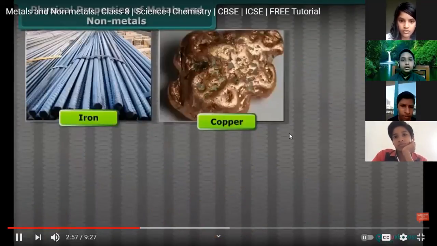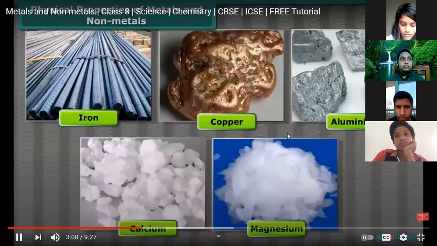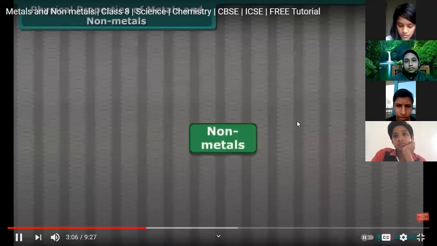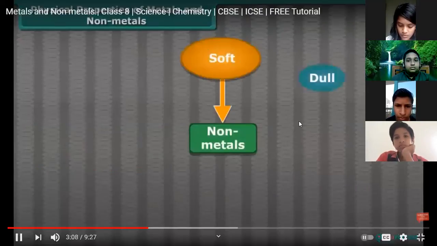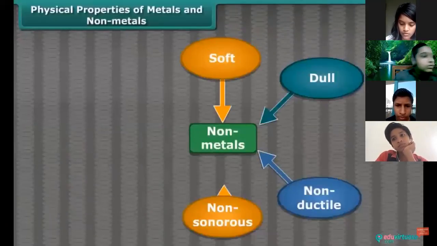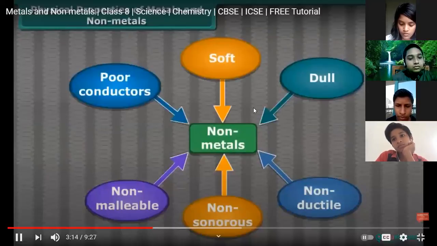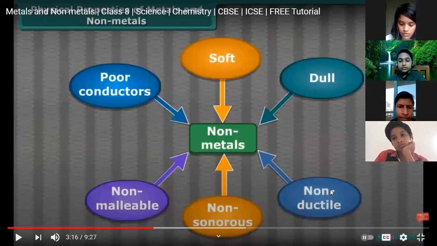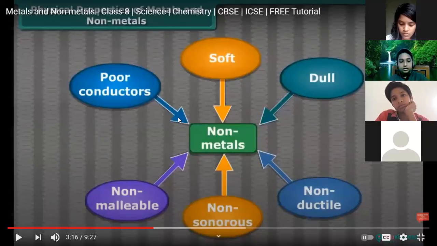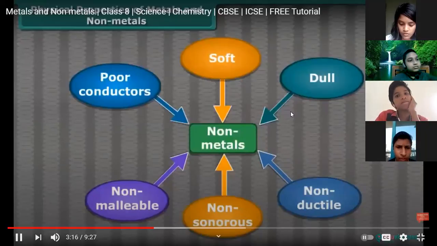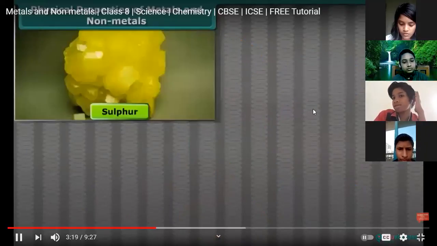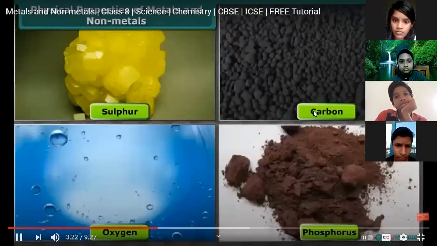Iron, copper, aluminium, calcium, magnesium, etc. are the examples of metals. Non-metals like coal and sulfur are soft, dull, non-ductile, non-sonorous, non-malleable, and poor conductors of heat and electricity. So these are the physical properties of non-metals. Sulfur, carbon, oxygen, phosphorus, etc. are the examples of non-metals.